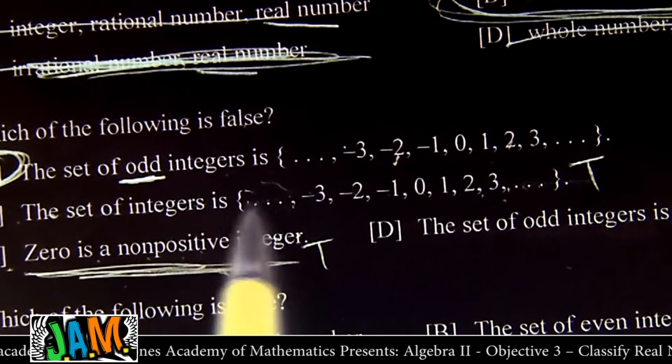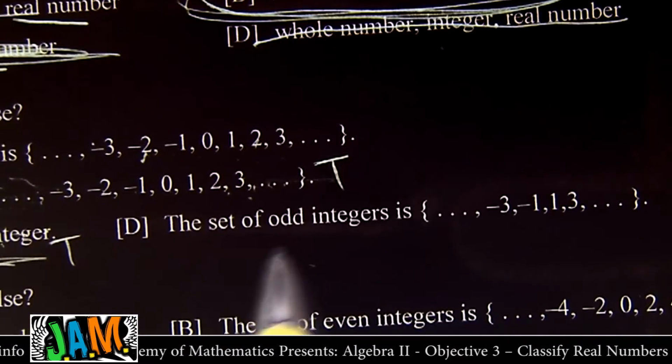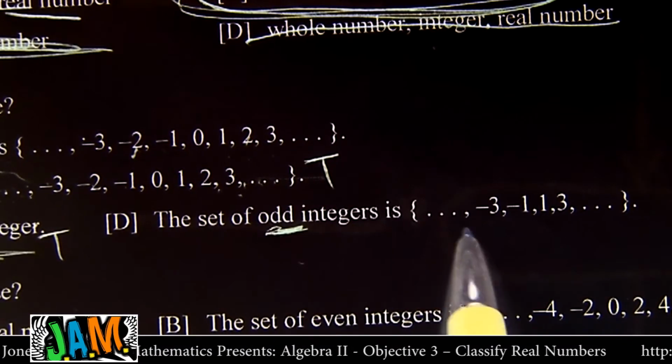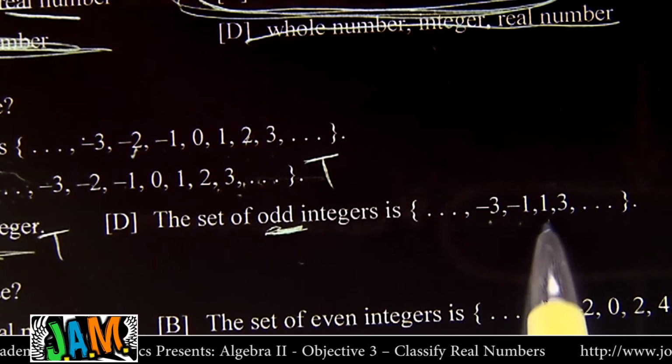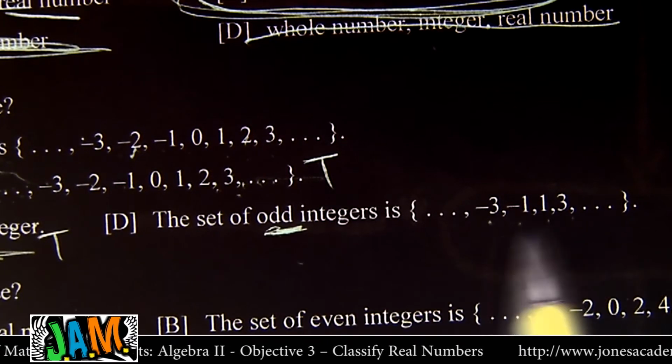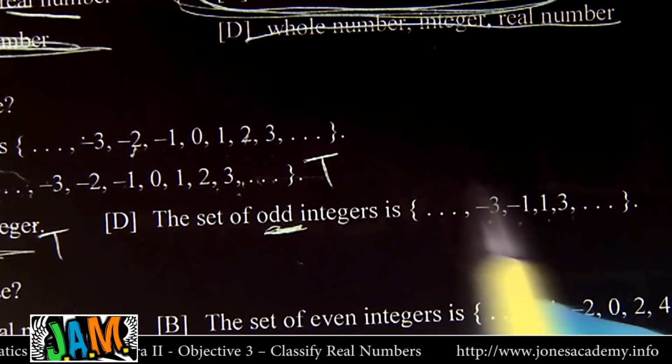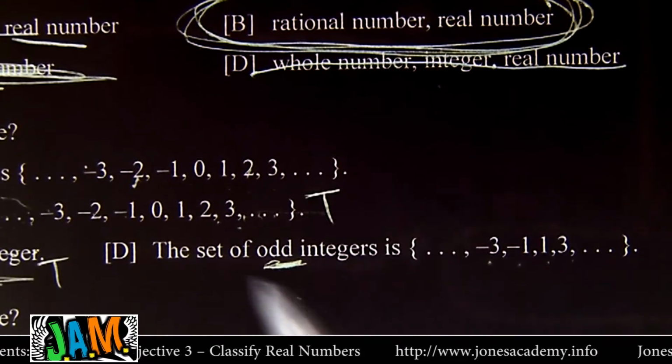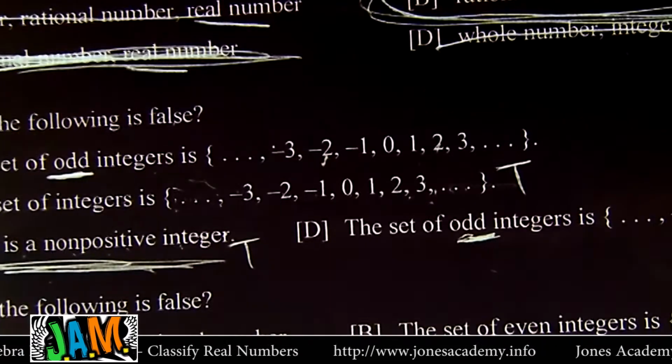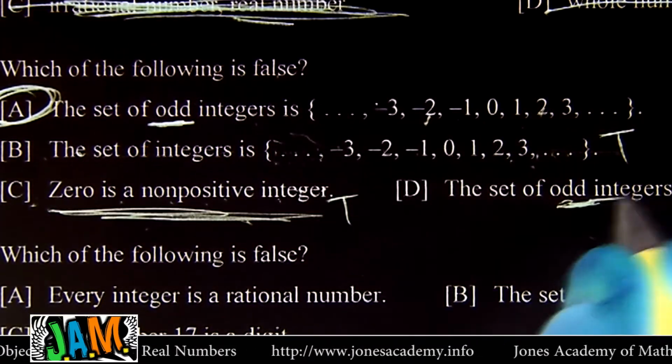And now the set of odd integers is, right? Check this. Odd integers: negative 3, yep. Negative 1, yep. 1, yep. 3, yep. So you notice they took the 2s and the 0s out. Yeah, those are the odd integers. Take out all the 2s and the 4s and the 0s on both sides of the 0. All right, so that one's true as well.